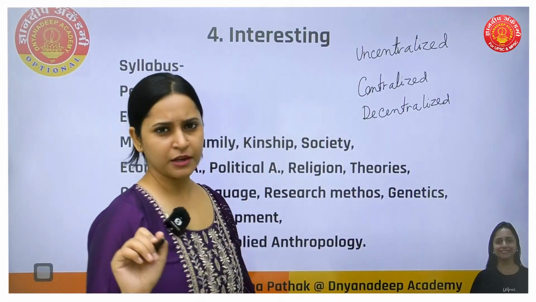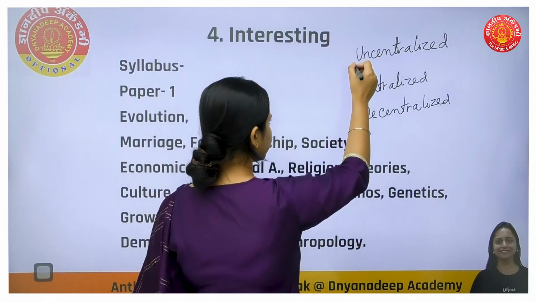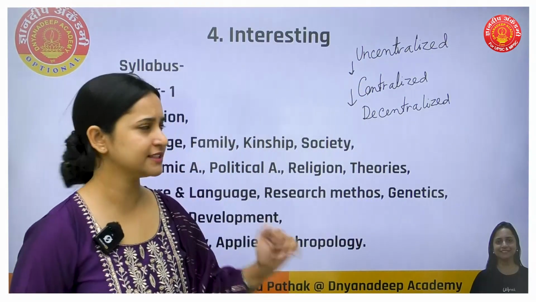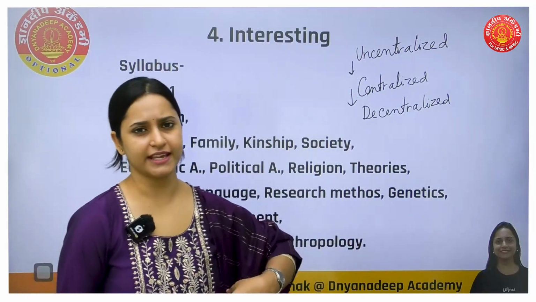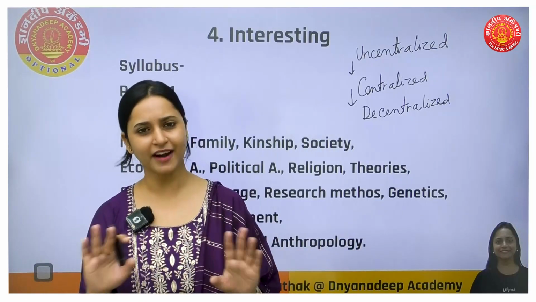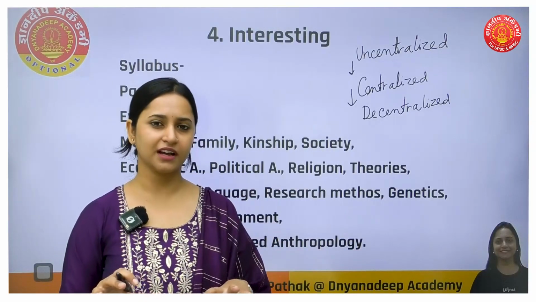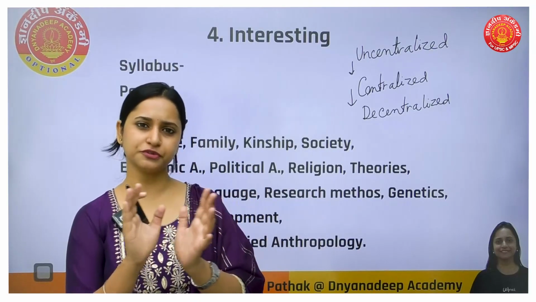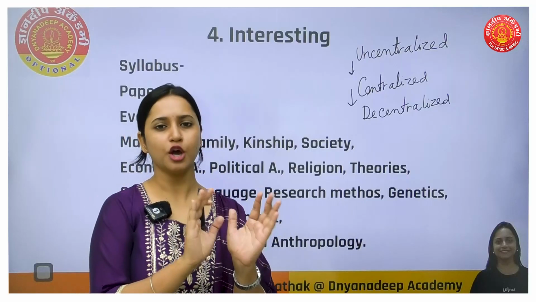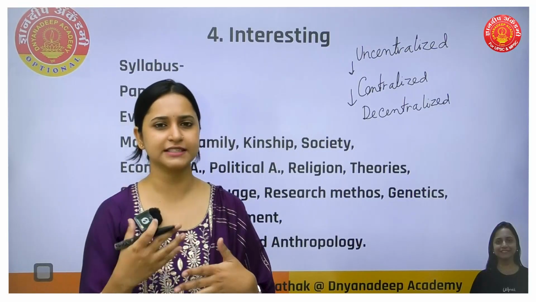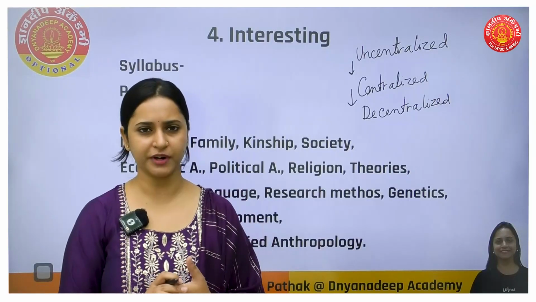Do not be worried, I'll be explaining all of these to you. Okay, so this is the pattern of evolution of political system. So what is uncentralized? So initial day पे कैसा था कि एक ट्राइब है, उस ट्राइब में एक गांव है, जहाँ पे एक ट्राइब है, उस ट्राइब में छोटा छोटा, सपोज फॉर एग्जांपल, क्लैन्स है. व्हाट इज क्लैन एंड ऑल, यू डोंट नीड टू नो नाउ इटसेल्फ. We'll discuss while we'll study about that particular topic.